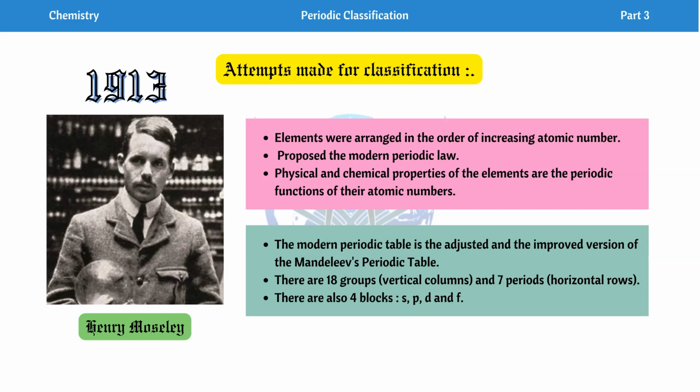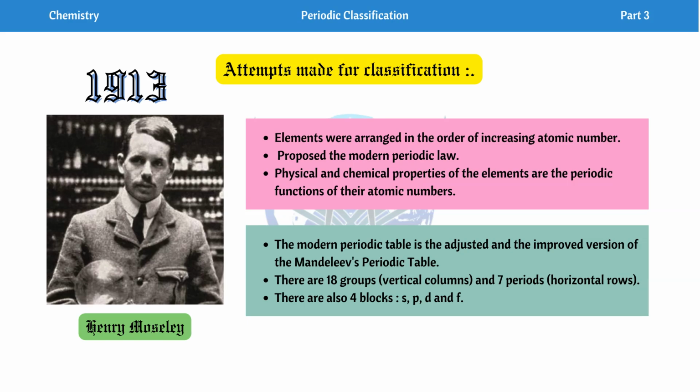Periods are numbered from top to bottom, so the topmost will be the first period and the bottom one will be the 7th period. So the modern periodic table has 18 groups and 7 periods, along with 4 blocks: S, P, D and F.